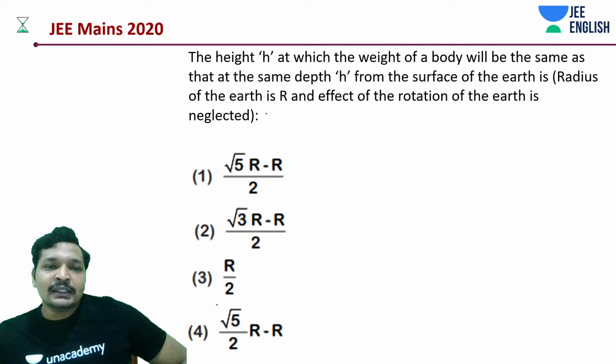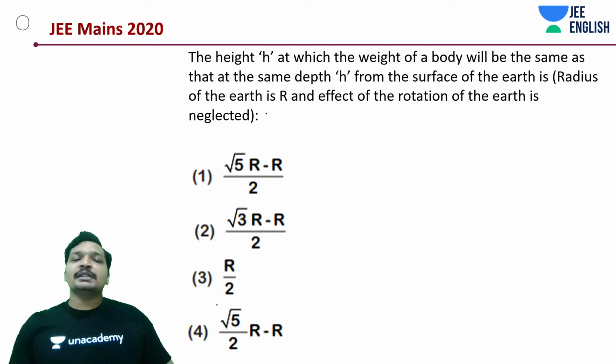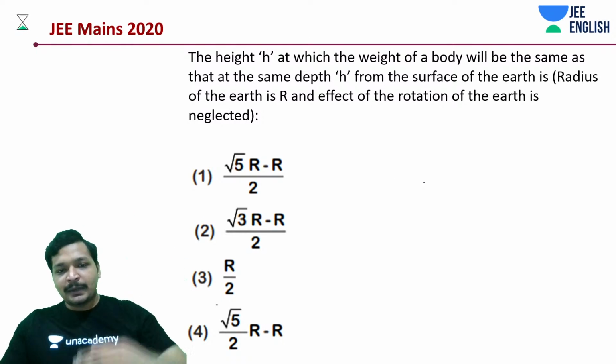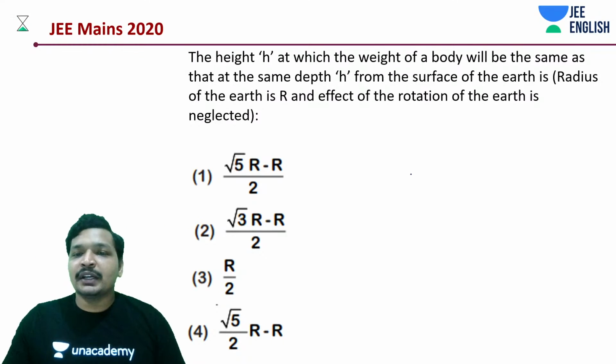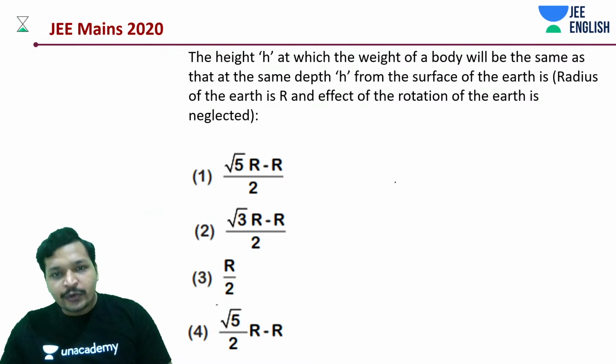So what is happening is they are saying that at a height, what happens, let's say you have a planet, as you go inside the planet, some distance inside the planet, this thing will be reducing, your gravitational field would be reducing, or your gravitational acceleration would be reducing.